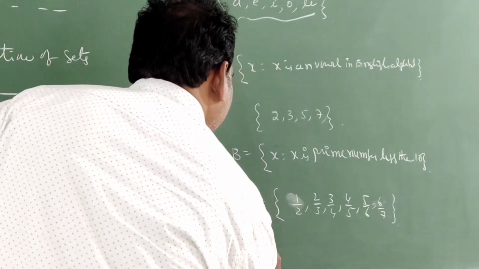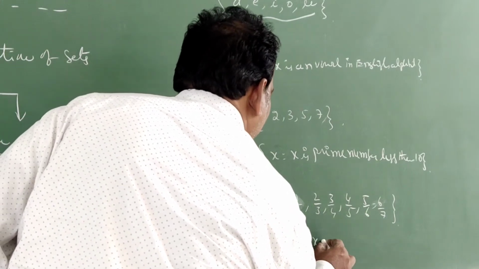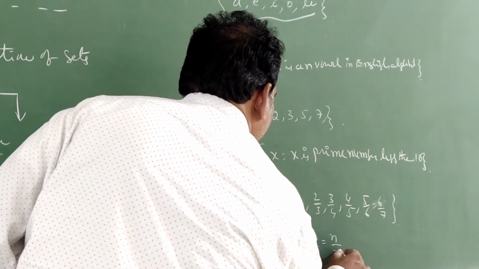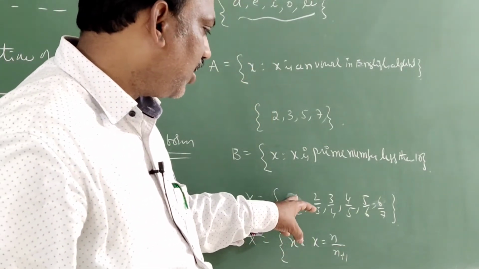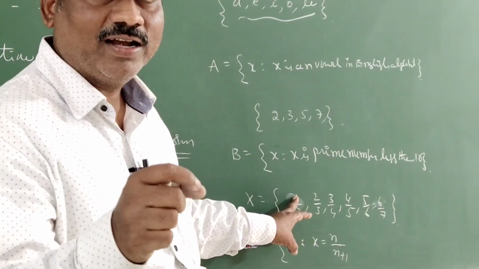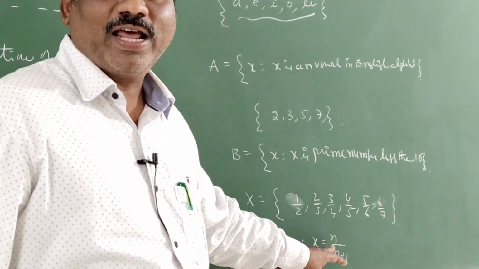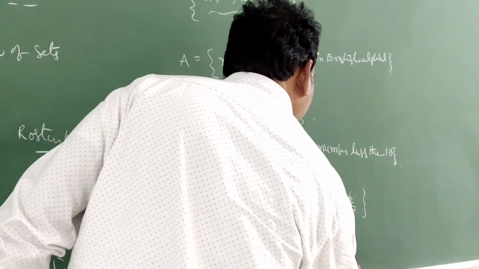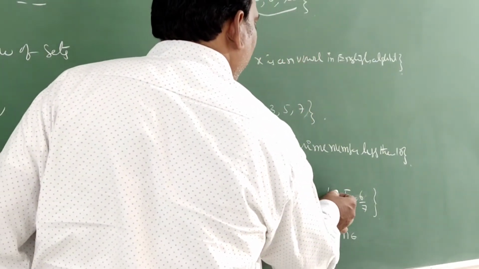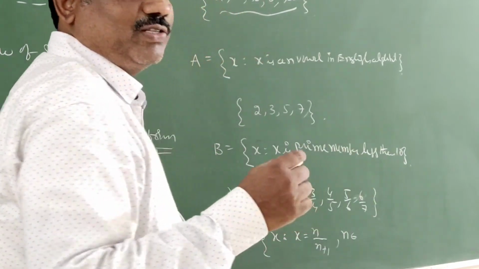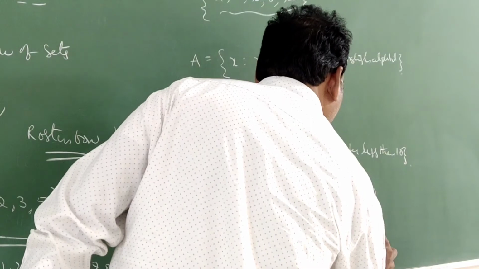So I can write it like this: the set of x such that x is equal to n by n plus 1 format. If you take the numerator as some value n, the denominator is 1 more than the numerator. So n by n plus 1 format. What does n represent? n represents 1, 2, 3, 4, 5, 6. Correct, students? What are 1, 2, 3, 4, 5? Nothing but natural numbers. So small n belongs to capital N.